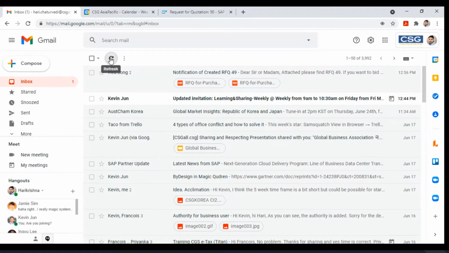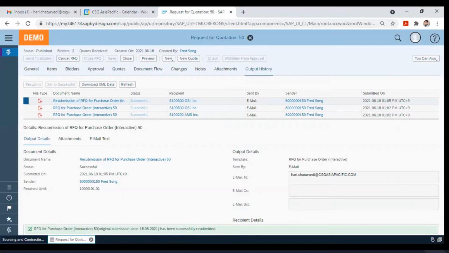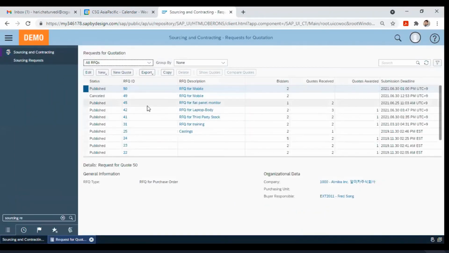While this is taking some time, I will show you RFQ 45. Here I sent the RFQ for a flat panel monitor, where we have only one bidder. We have already received 2 quotes, so here you could see 2 quotes.